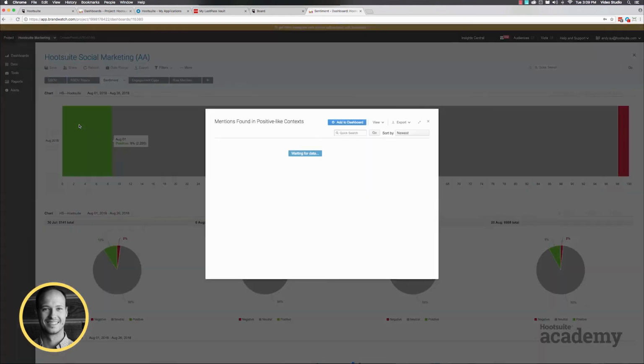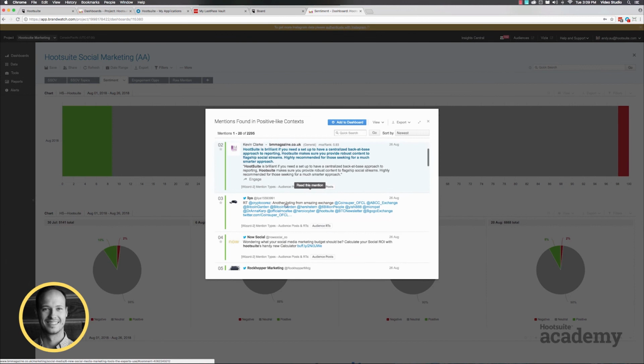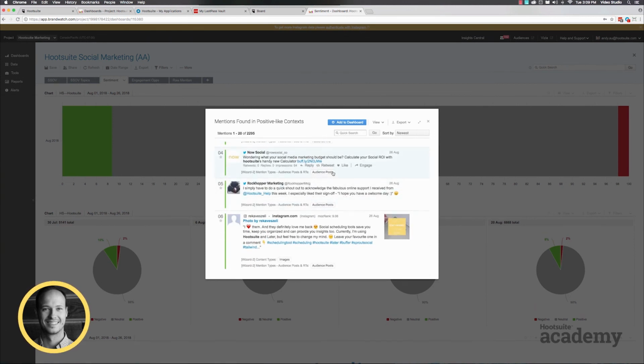On the other hand, on the positive side of things, you can come in here and find engagement opportunities. Say if you have a certain giveaway or extra prizes to give away, someone who's really happy about Hootsuite and advocating on our behalf, we can come in and maybe give them a present, or at least like their post or engage with them a little bit. So here this person's really happy with the fabulous online support we have. If that hadn't been engaged with before, I would go in and chat with the person, say thanks so much, things like that.